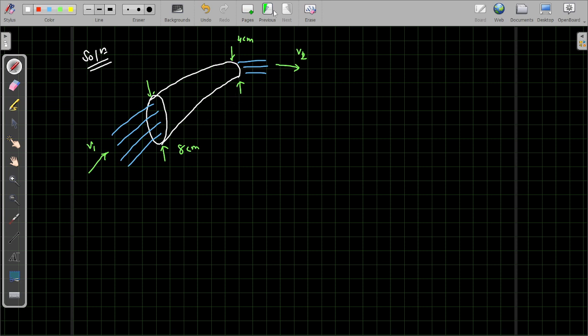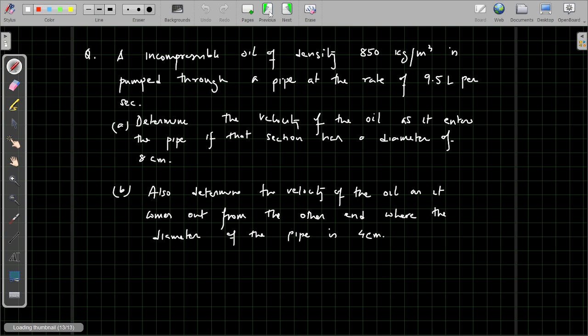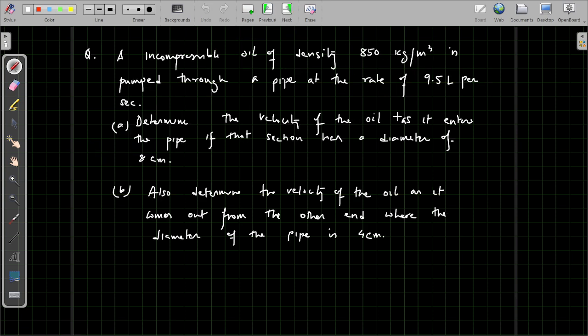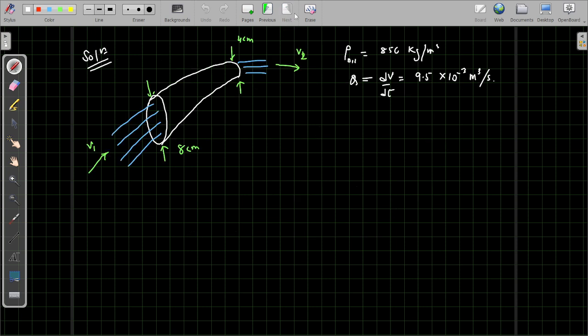In order to do that, let us see what is provided to us. First is the density of the oil, which is 850 kg per meter cube. Then it is pumped through a pipe at the rate of 9.5, that means Q equal to dV by dt is equal to 9.5 into 10 to the power minus 3 meter cube per second. Then the diameter is provided, which is 8 into 10 to the power minus 2 meter.